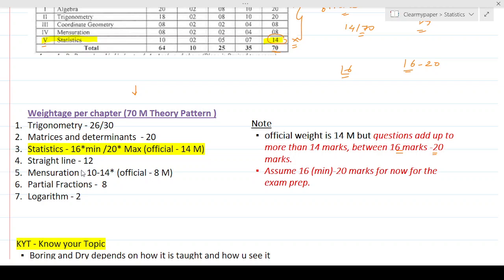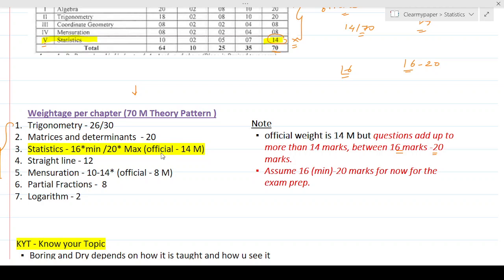That way it will help you where you should pay more attention, and I'll put a separate video on what chapters you should pick to score and what chapters you should skip completely, whether your goal is to get a good marks overall, or your goal for the most of it is to just clear your paper. Then how should you strategize and how should you be smart about allocating your time out of these 7 chapters.